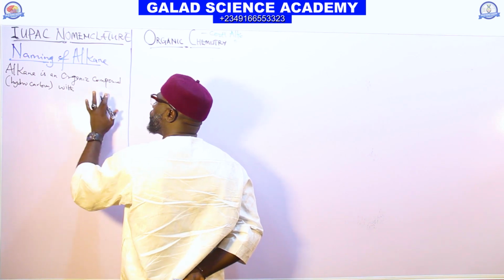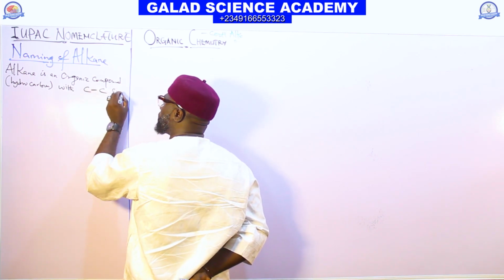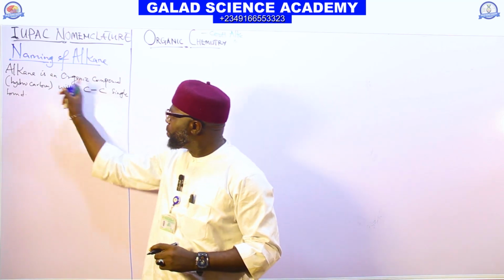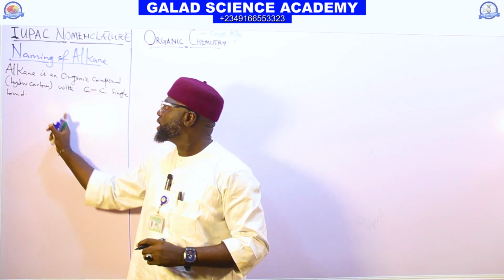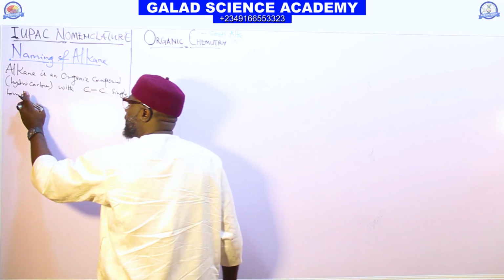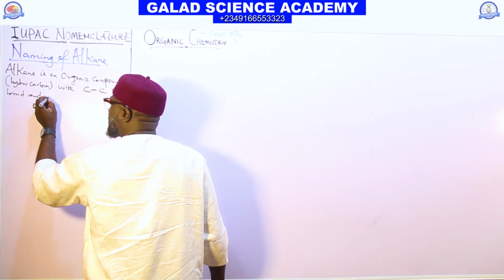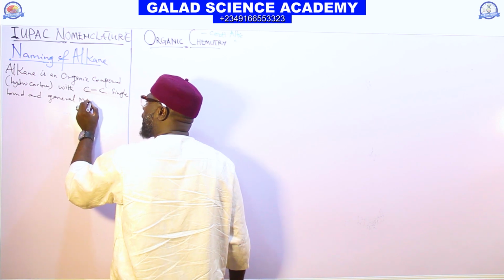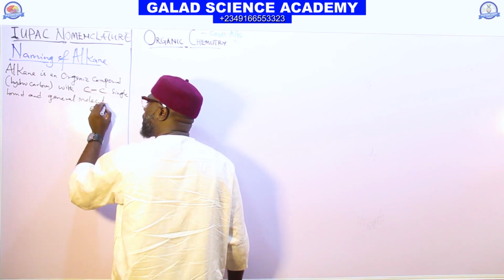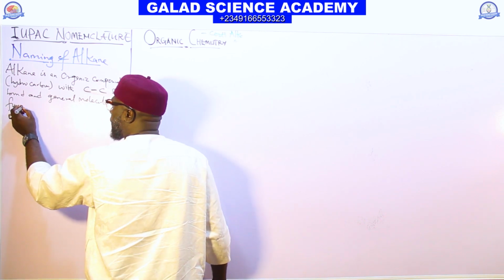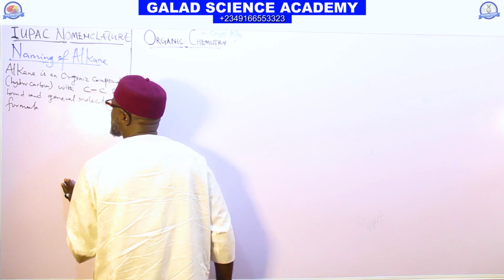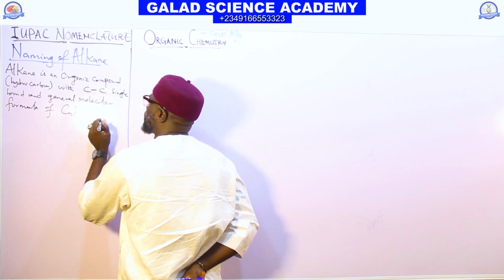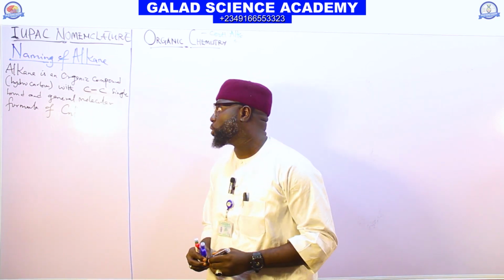Let me write it in this form: an organic compound with carbon-carbon single bond is alkane, and the general molecular formula is CnH2n+2. That is alkane.